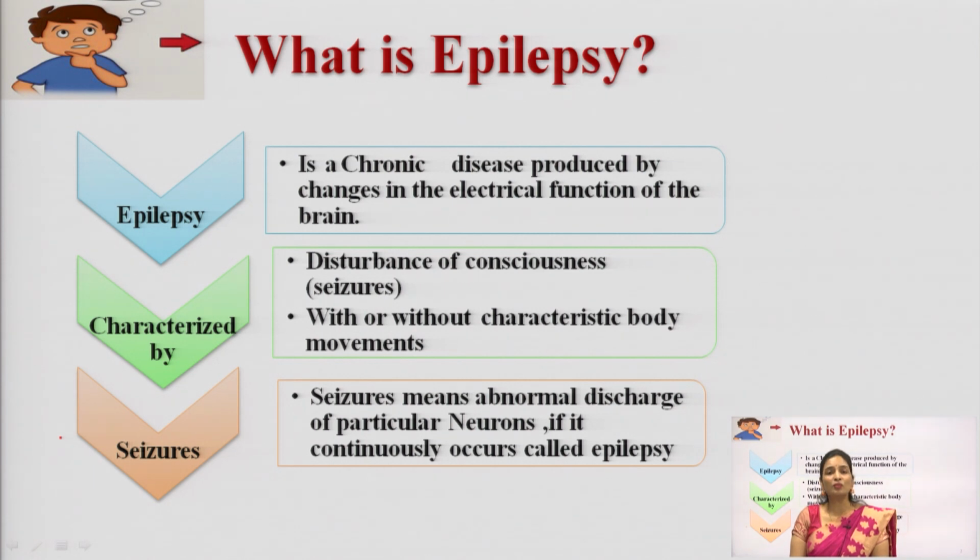And what is the major difference between epilepsy and seizures? Both are almost similar, but there is a little difference between these terminologies. Seizure means abnormal discharge of any particular neuron. If you see abnormal discharge of a particular neuron, you can call it a seizure, and if this abnormal discharge happens continuously in our body, then it is called epilepsy.